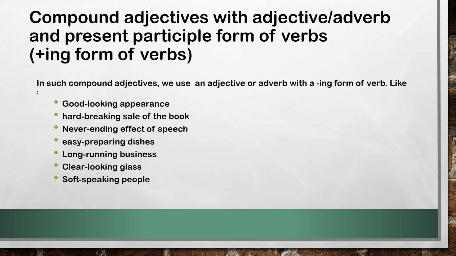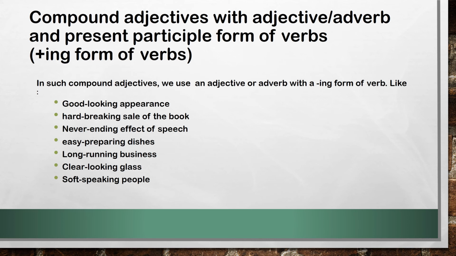Now let us see how to form compound adjectives with an adjective or adverb and the present participle form of the verbs. What is the present participle form of the verbs? These are the ing forms of the verbs. In such compound adjectives, we use an adjective or adverb with the ing form of a verb.